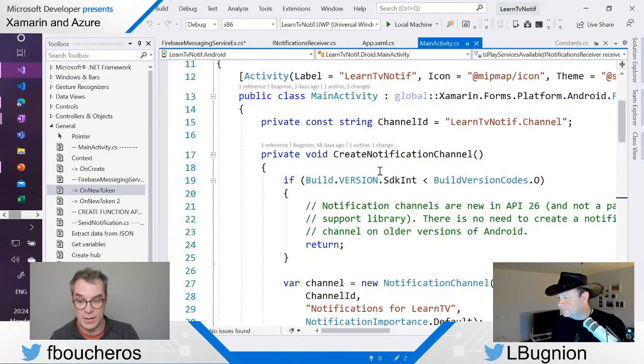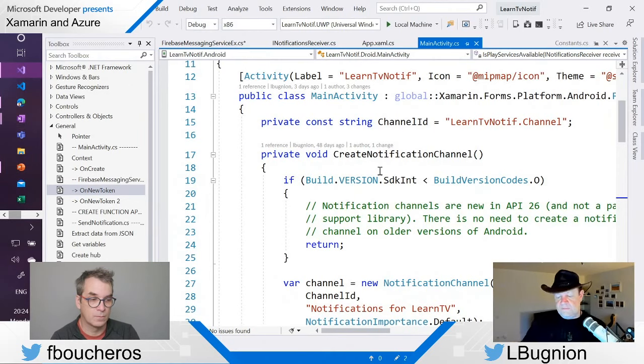Jonexum77 was asking, are the actual messages being stored in the Firebase or in Azure? That's a great question. So at the moment, those notifications are not stored anywhere, which means that we are sending the notifications to the notification hub. The hub dispatches those notifications to the devices, and we display the notification in the application, but then those notifications are lost forever, pretty much.